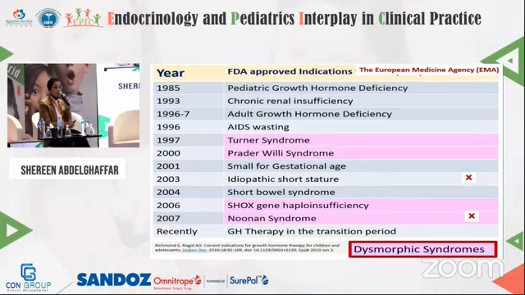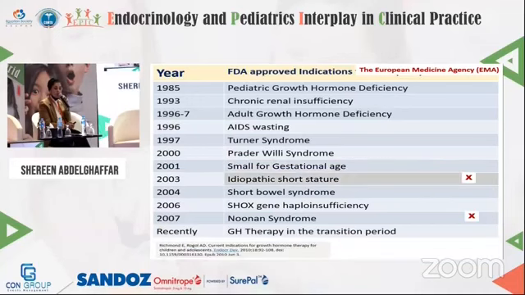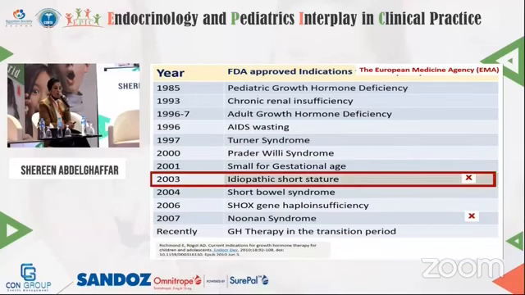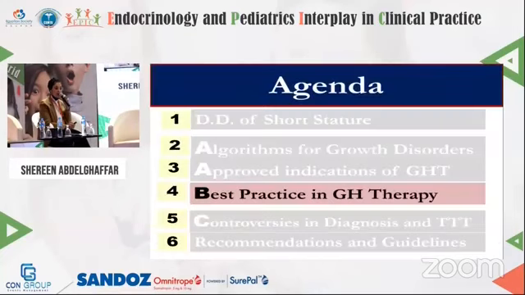Dysmorphic syndromes, those in the pink, Turner, Prader-Willi, SHOX gene haploinsufficiency, Noonan syndrome. Prenatal causes like a child who is born small for gestational age with no catch-up growth, and then idiopathic short stature, even if the patient fits all the criteria but the growth hormone levels are normal, can still respond to growth hormone therapy. And of course, the doses differ according to the etiology, as you see here on the slides.